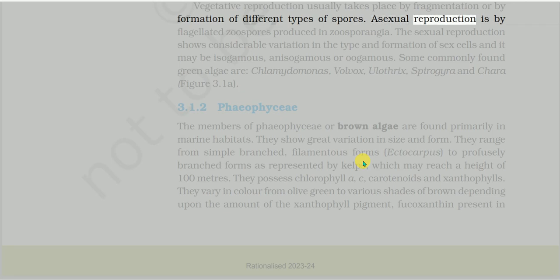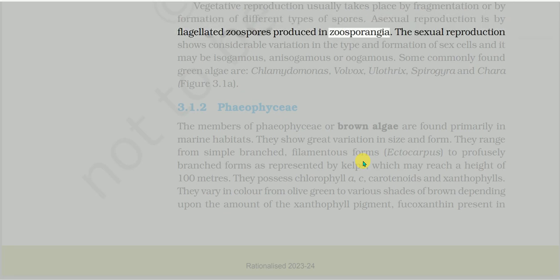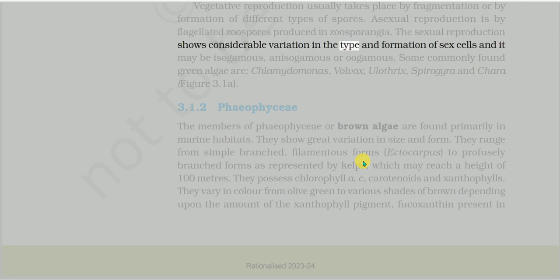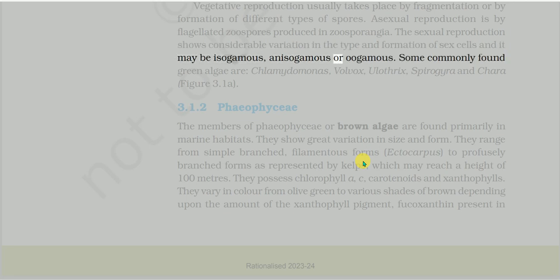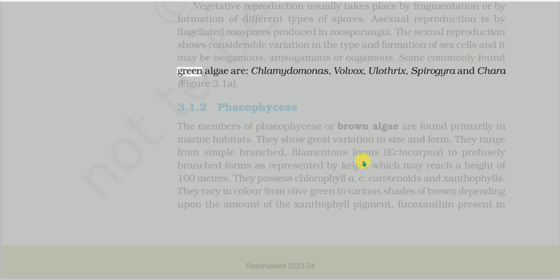Asexual reproduction is by flagellated zoospores produced in zoosporangia. The sexual reproduction shows considerable variation in the type and formation of sex cells and it may be isogamous, anisogamous, or oogamous. Some commonly found green algae are Chlamydomonas, Volvox, Ulothrix, Spirogyra, and Chara, figure 3.1a.